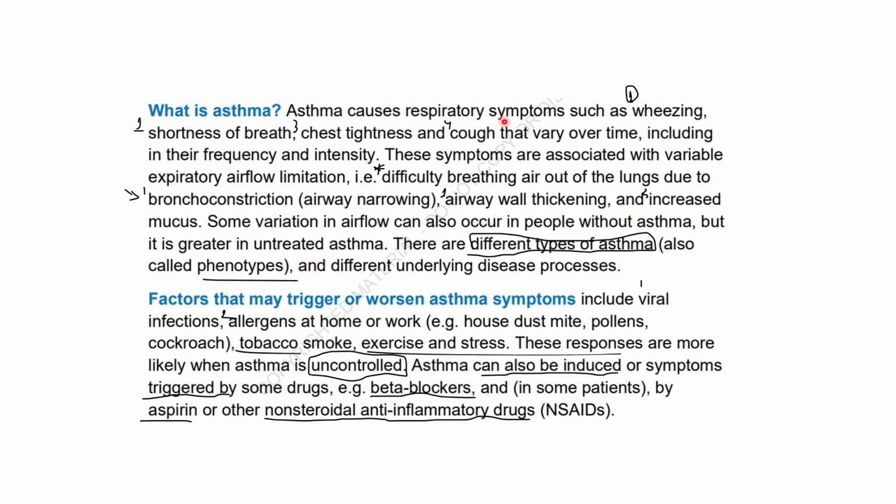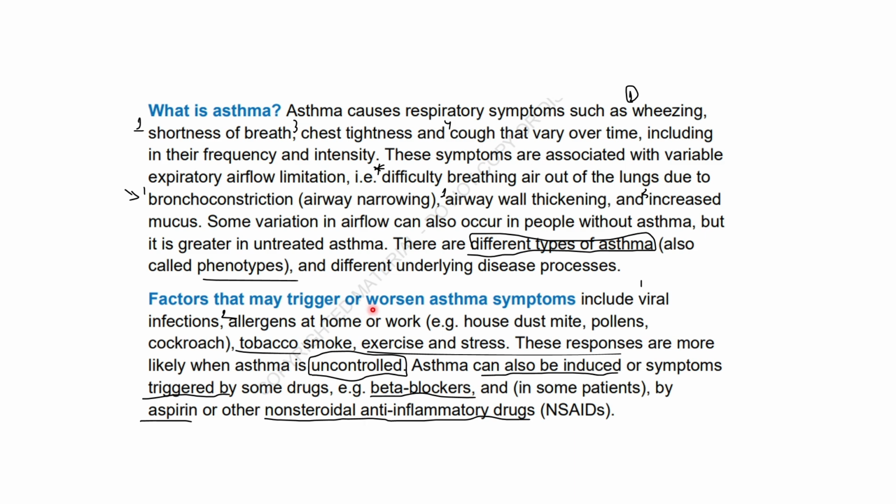What is asthma? Asthma causes respiratory symptoms such as wheezing, shortness of breath, chest tightening, and cough that vary over time, including in their frequency and intensity. These symptoms are associated with variable expiratory airflow limitation, such as difficulty breathing air out of the lung due to bronchoconstriction. Asthma has different types, which we call phenotypes, and they differ in their underlying disease processes.